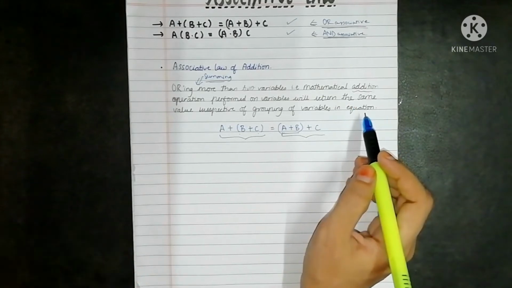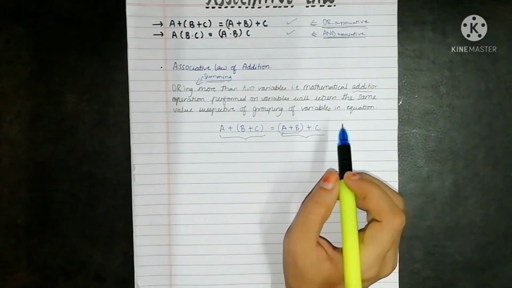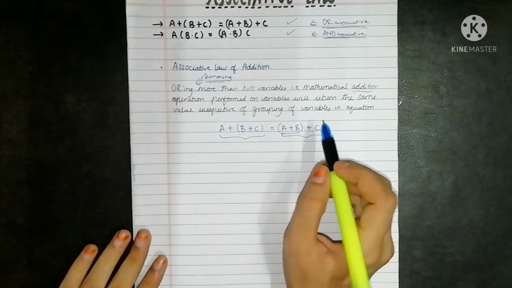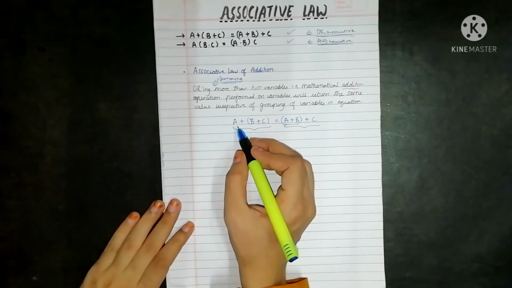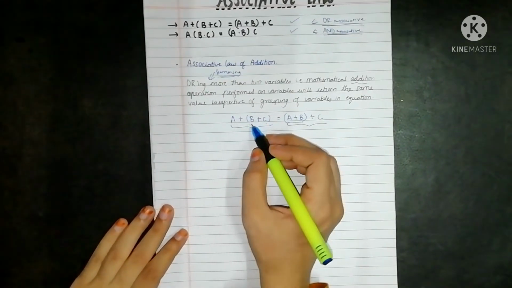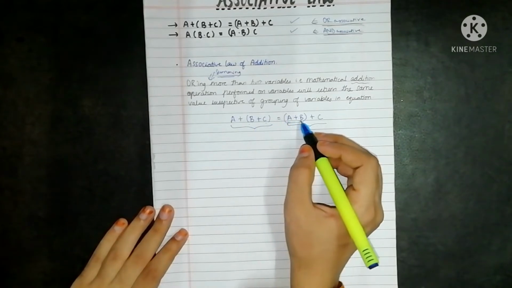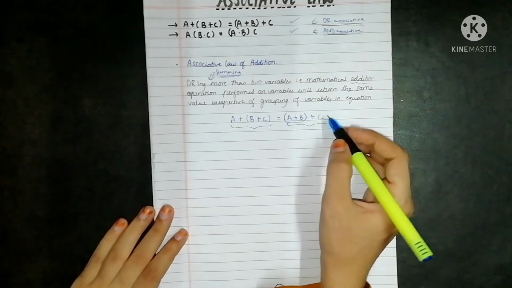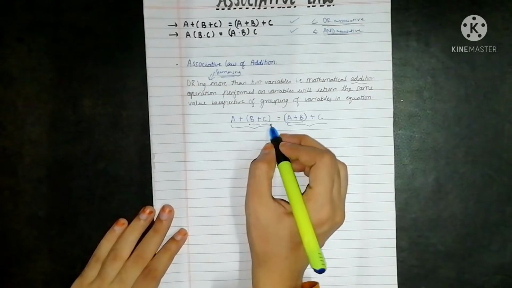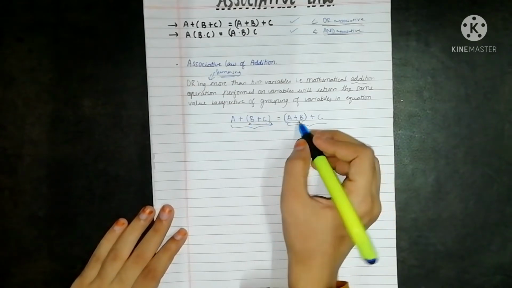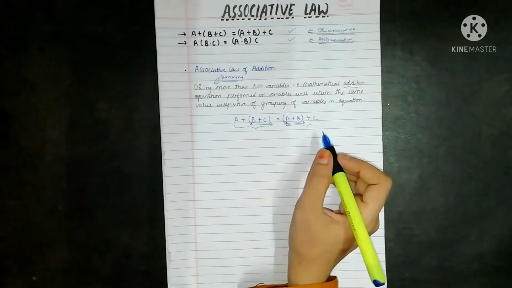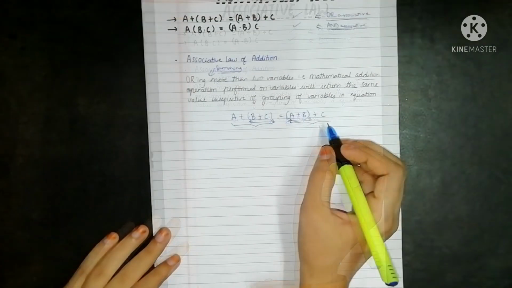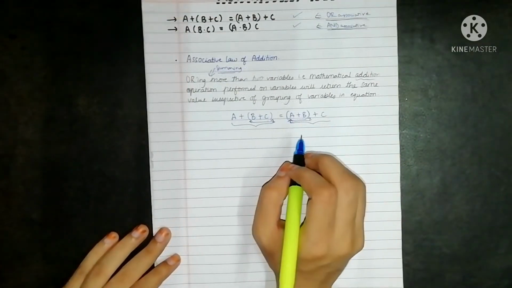ORing means summing. This means that only the grouping order will change while the value will remain the same. So as you can see, a + (b + c) = (a + b) + c. Here the grouping was b + c and here it is a + b. So the values are the same, only the grouping of variables is different.